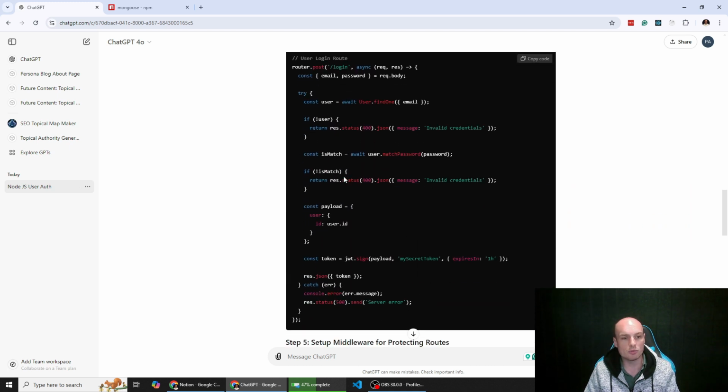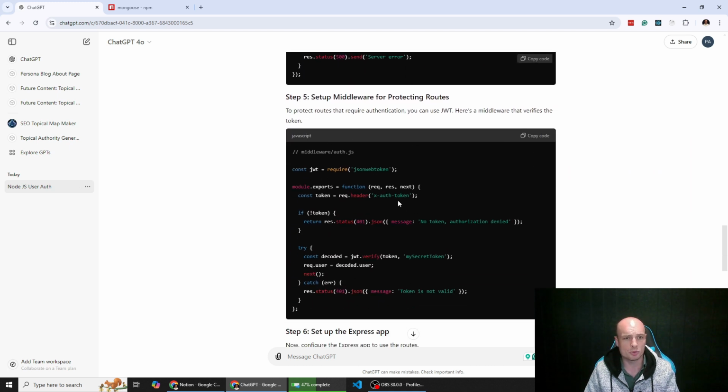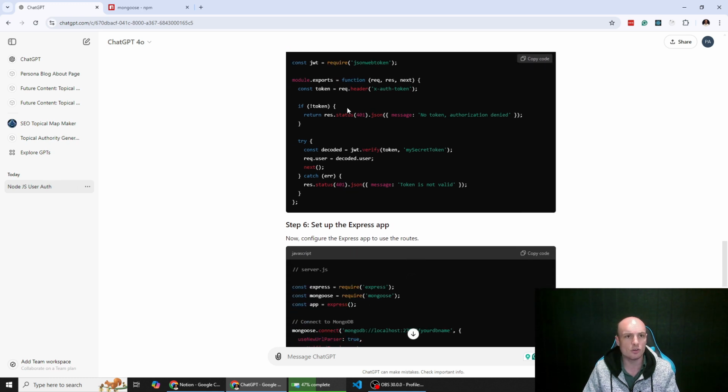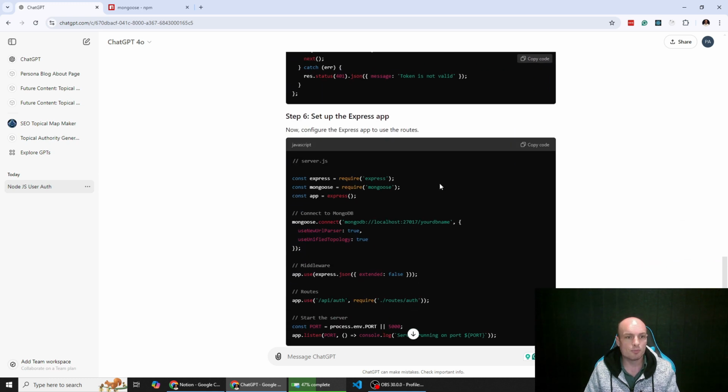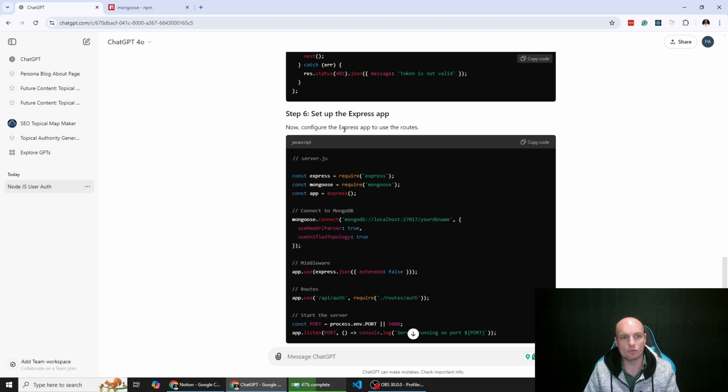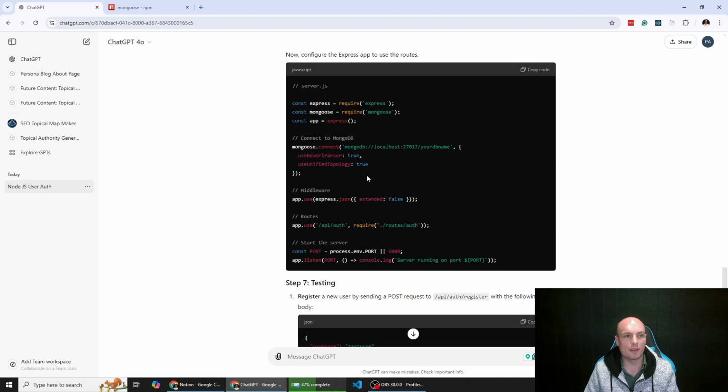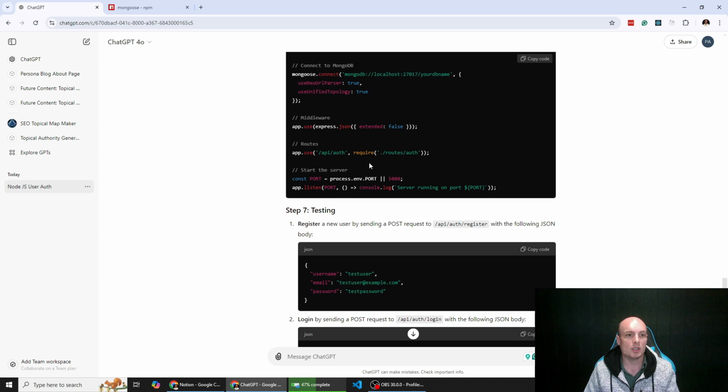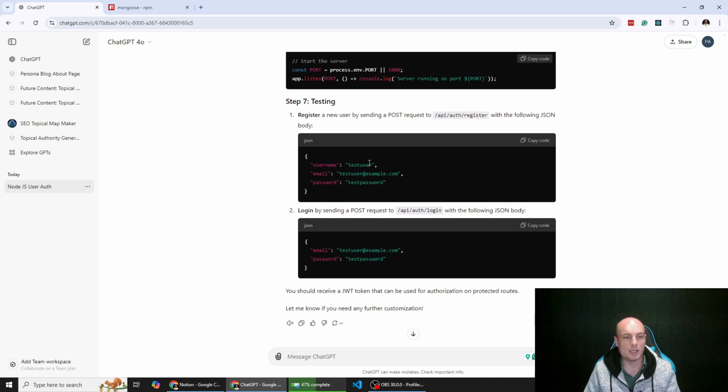Same thing with the login route. I'm not going to go through all of this. There's some middleware for protecting the routes to make sure that the user is authenticated using JSON Web Token. And then this is basically setting up the server. We're using Express as part of that as well, which reduces the amount of code that we need to manually write ourselves.